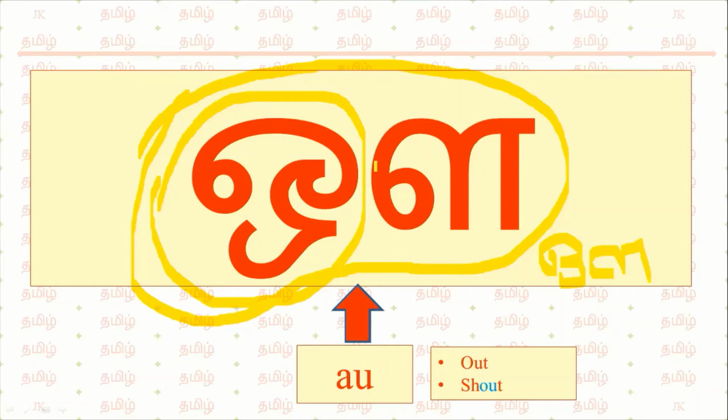So there is one more word in Tamil. If this word comes separately, it will be called la. So some people, if these two words come together, they will read wala. No. It should not be read like this. It should be read ow. Examples for ow: out, shout. If you remove this sh and t, you will get the pronunciation of ow, out.